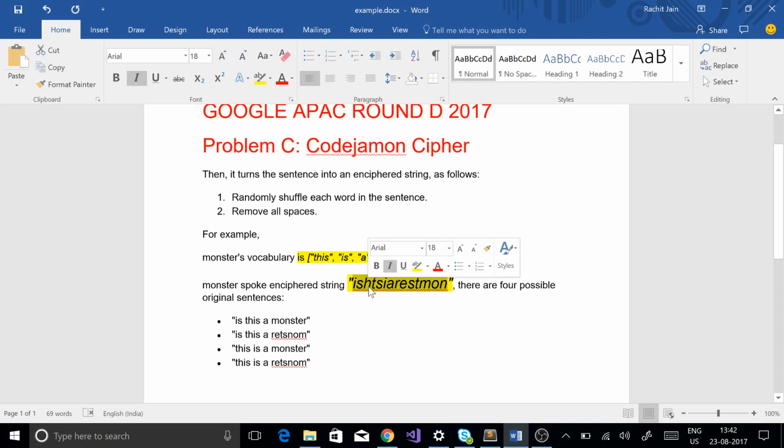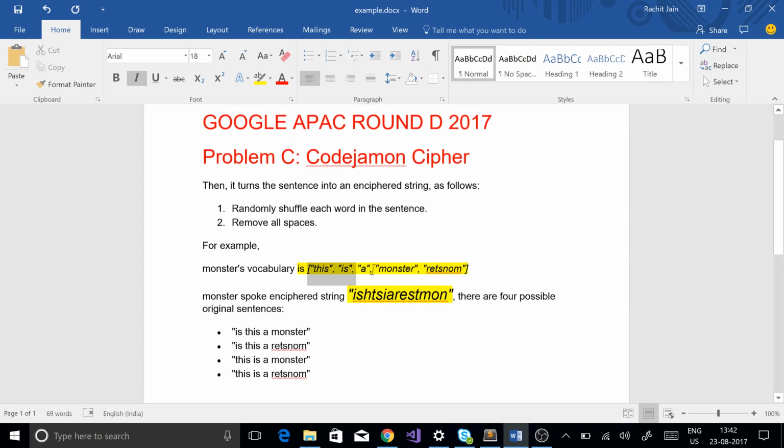So I will repeat. We form a sentence using the words from the monster's vocabulary. A word from the monster's vocabulary can come multiple times in the sentence, and we shuffle each word separately.